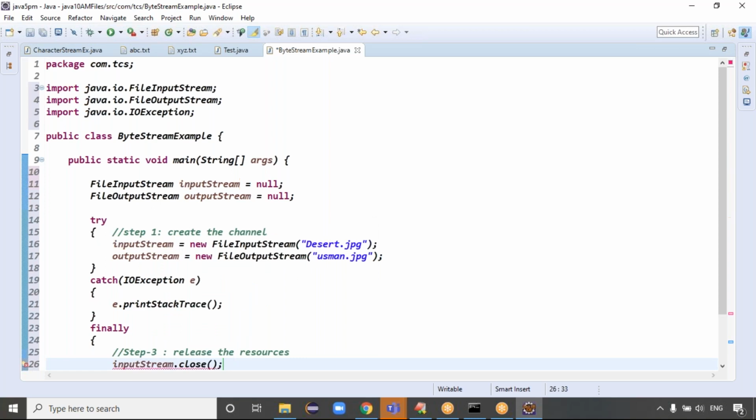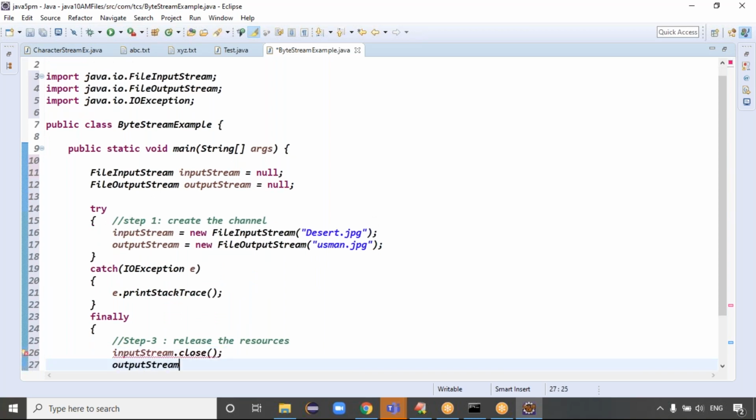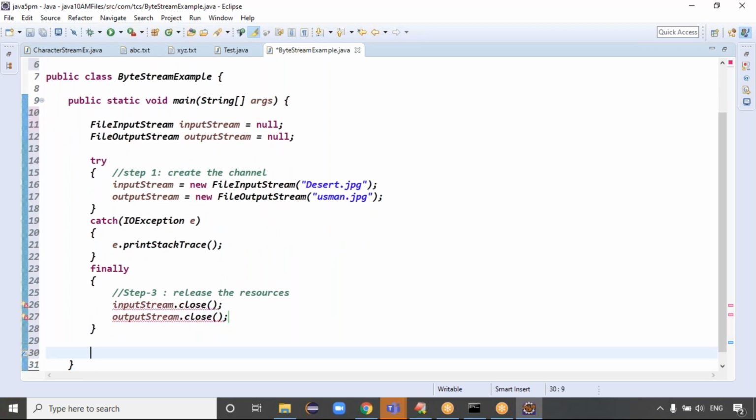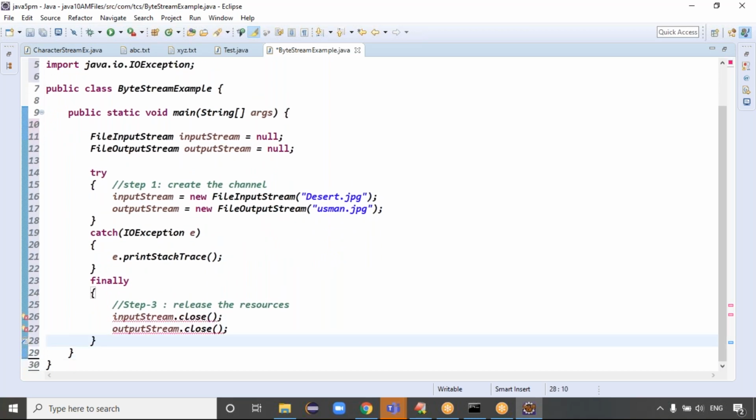input stream data close operation you can do. Next one is what? Output stream data close operation you can do, right? Exactly. But while closing also, this method is throwing some exception. While closing, if the data is not present, the resource is not available, then we get an exception like input output exception, guys. That's why in this example we decided to use try catch blocks. Where the method is throwing an exception, definitely we have to handle that exception, right?